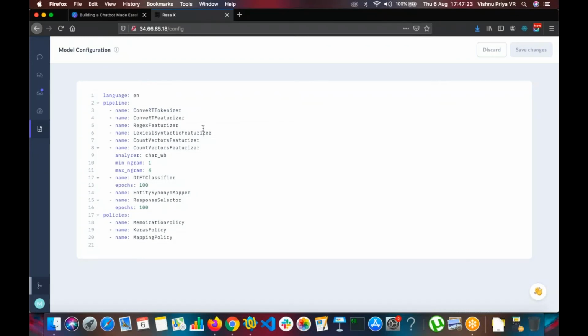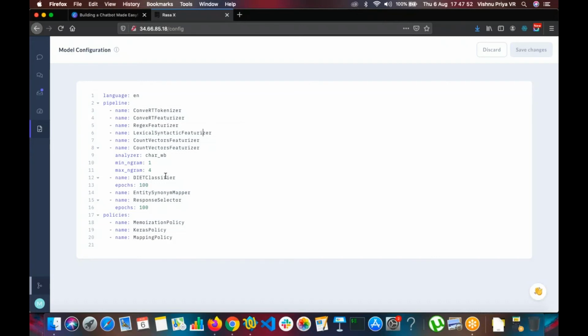We need to remove the stop words. For example, "what" is not very useful for our bot, but the words "premium due" are very useful. So we need to pick up those words. We need to featurize, and then we need to classify it. For example, "due" can also mean something related to due date, which is different from premium due. So the classification part will split the due date and the premium due very explicitly for the bot to understand. The bot can confuse between due date and premium due, right?